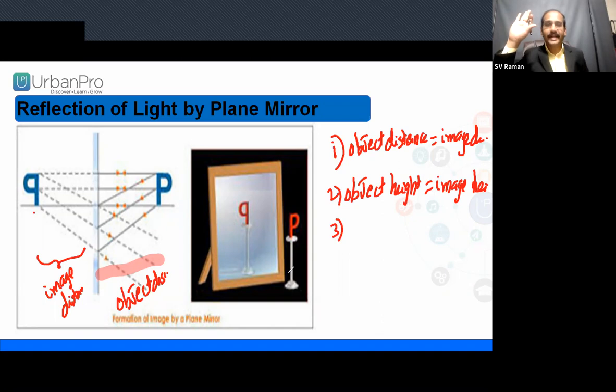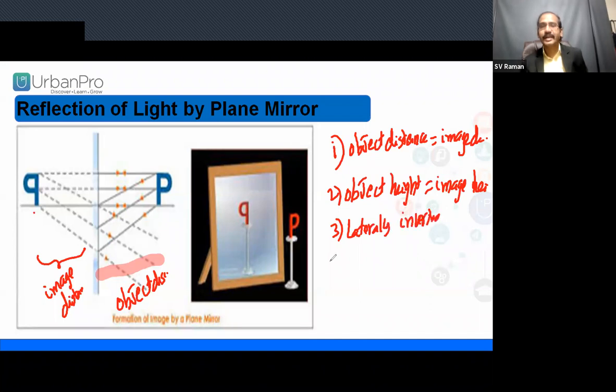Third one. If you raise your right hand in front of the mirror, for the mirror that is the left hand. Yes, if you raise the right hand, for the mirror that is the left hand. So this property we can call lateral displacement, or we can call it laterally inverted.